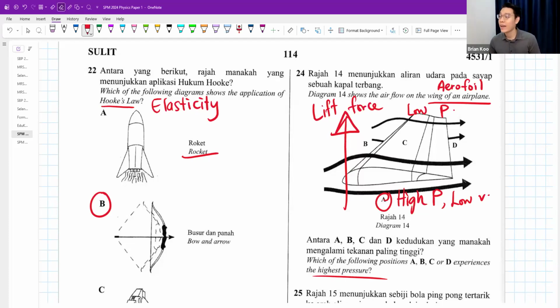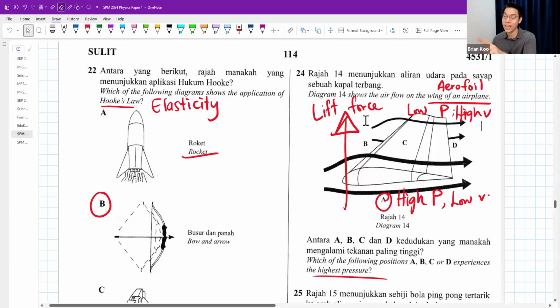Bernoulli's principle. Low pressure on top means that it has a higher speed here. So don't have to memorize, just know that it's lift force. You will know who has high or low pressure, and then also high or low speed. You work backwards. That would be easier.